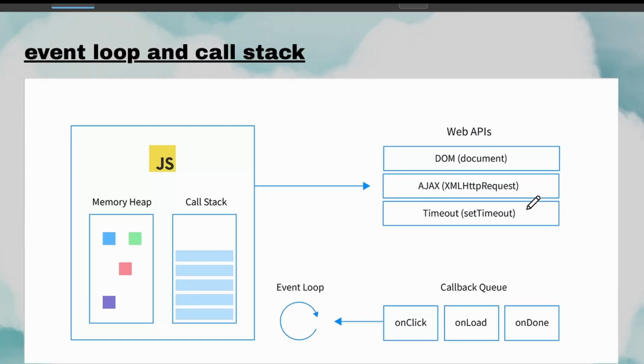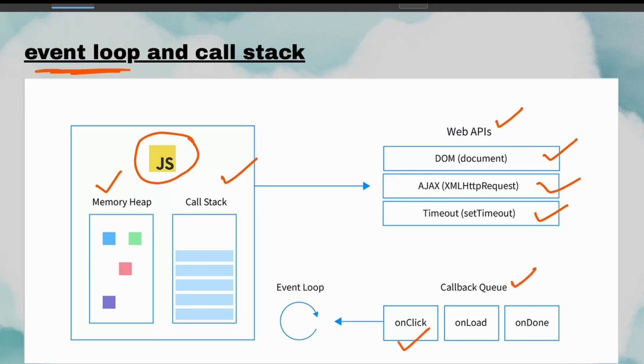Now I want to explain what is meant by event loop and call stack. Event loop is nothing but JavaScript behavior. In JavaScript we have something known as memory heap and call stack. So what is this call stack? Let's say you have web APIs. We have DOM, Ajax, timeout. These are functions, right? The callback queue is whenever the user clicks on the button, on click, it goes to the call stack, and it will manipulate the DOM elements and all that stuff.